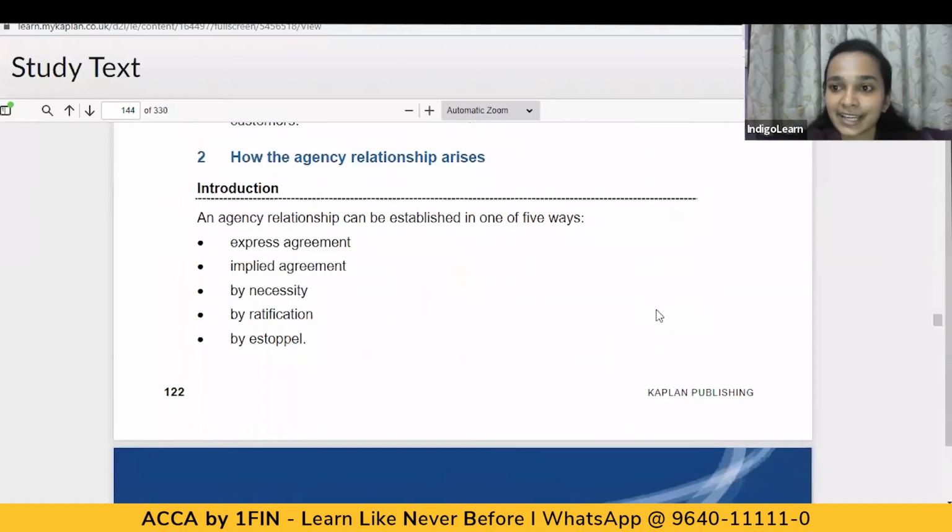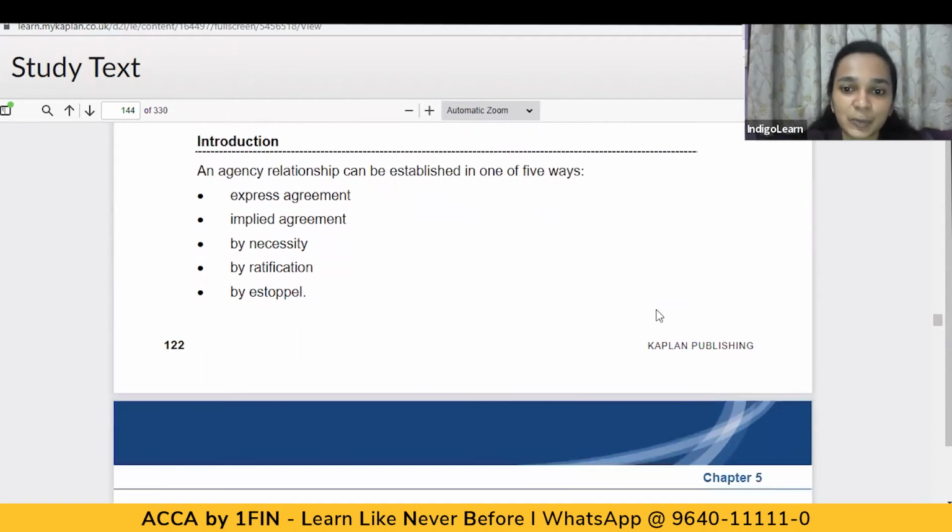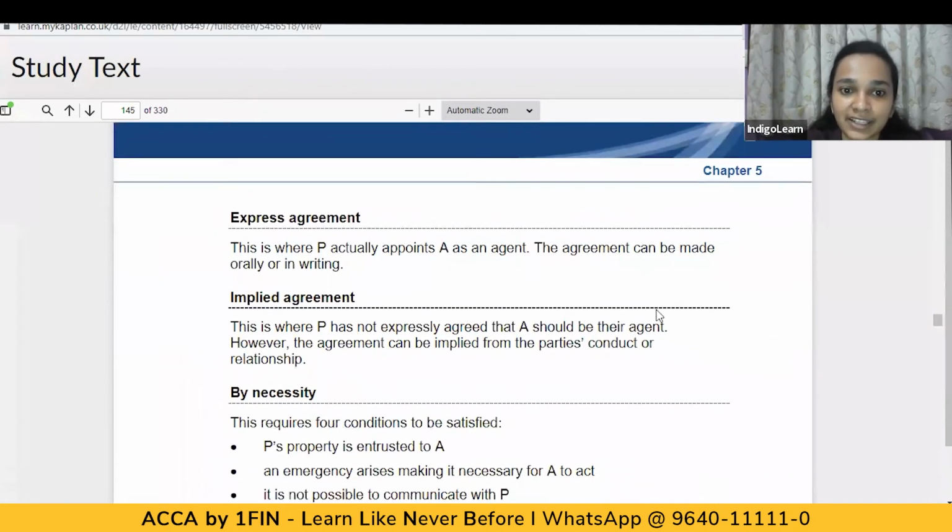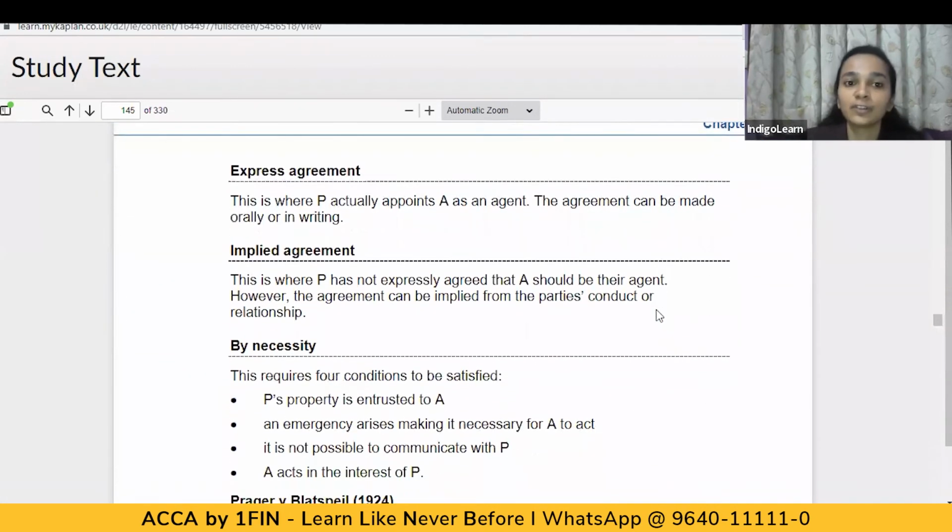So how does agency arise? It can be established in any one of five ways: express agreement, implied agreement, necessity, ratification, or estoppel. So what happens in each of these situations? When we are talking of express agreement, it is an actual situation wherein a person has been actually appointed as an agent, where the agreement is made either orally or in writing.